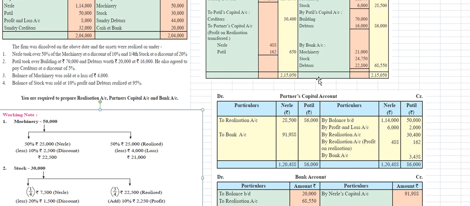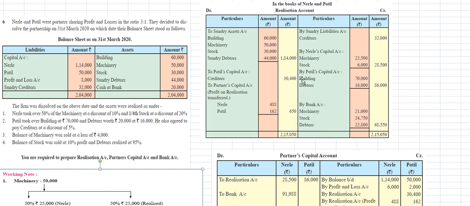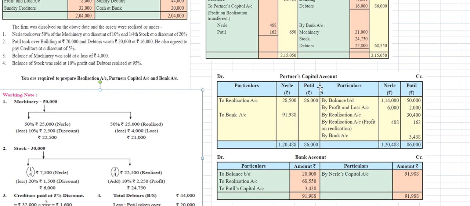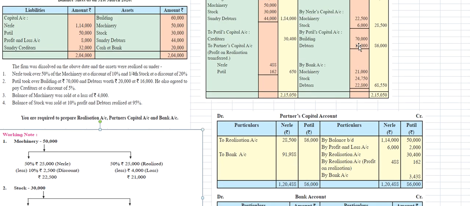So on both sides, 2,15,050 rupees is the realization account. After the realization account, we will pass to the partners' capital account. In the partners' capital account, Nele and Patil are on the credit side and debited on both sides. So 86,000 rupees is transferred to the realization account.